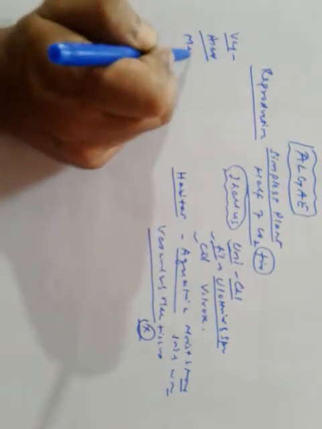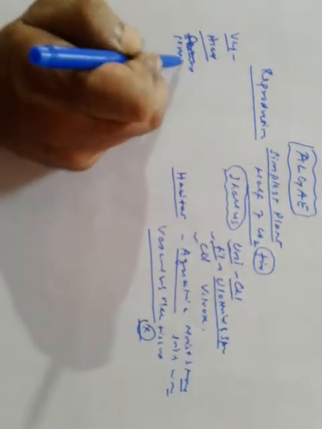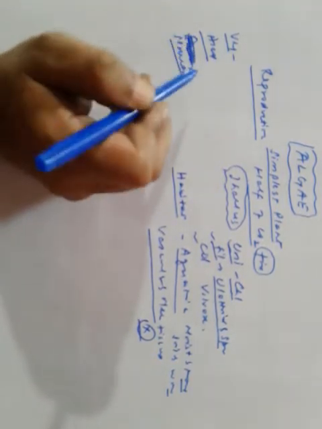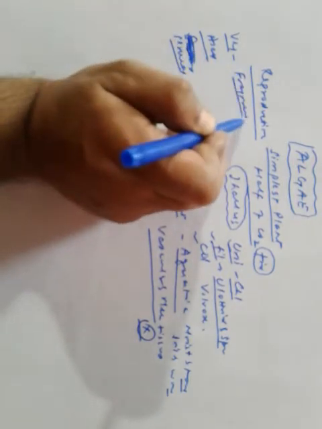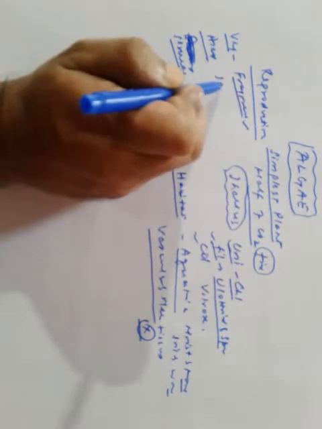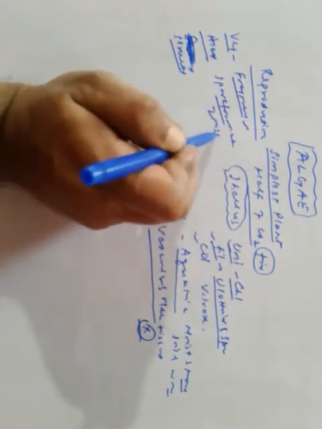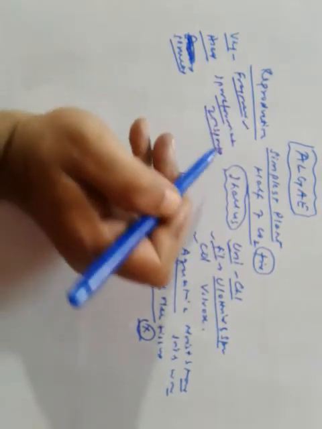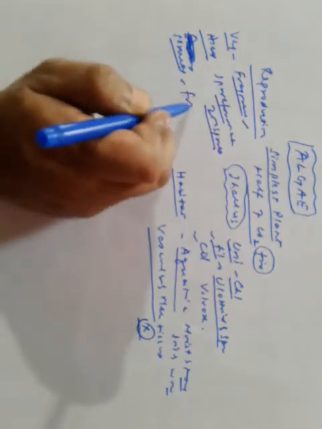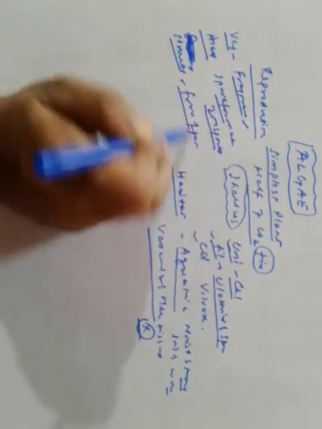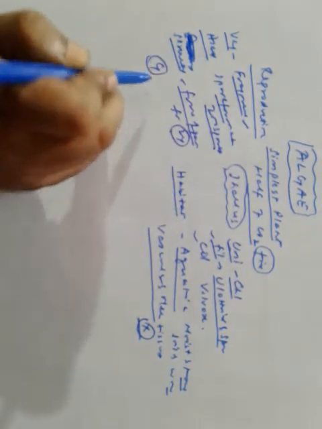Vegetative reproduction is by fragmentation, asexual by spore formation, carried out by zoospores. Sexual means fusion of gametes leading to the formation of a zygote.